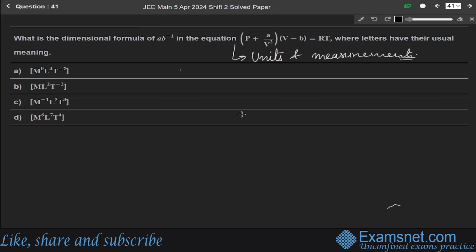Now the equation is given as (P + A/V²)(V − B) = RT.